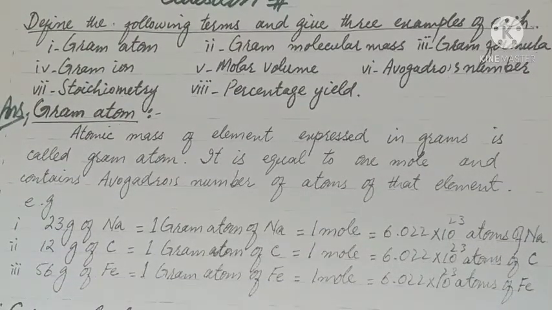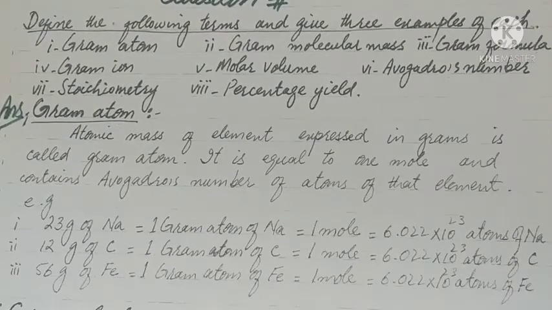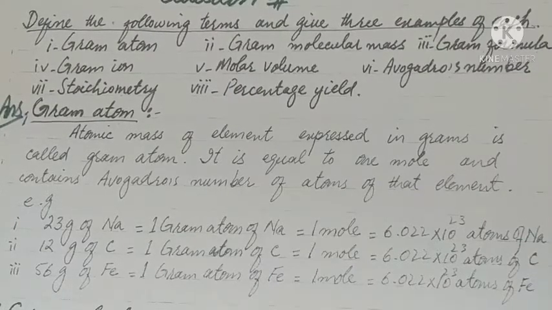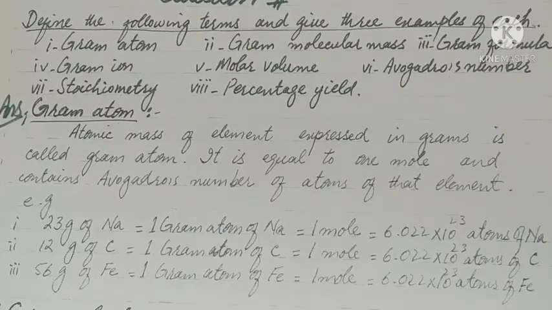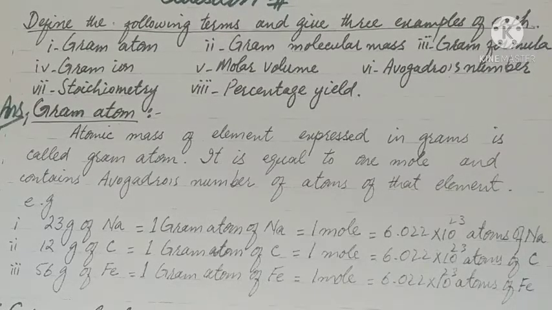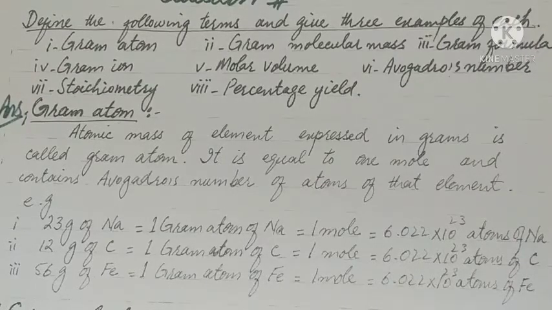Question number 8. Define the following terms and give 3 examples of each: gram atom, gram molecular mass, gram formula, gram ion, molar volume, Avogadro's number, stoichiometry, percentage yield. Now, gram atom. The atomic mass of an element expressed in grams is called gram atom. It is equal to 1 mole and contains Avogadro's number of atoms of that element.